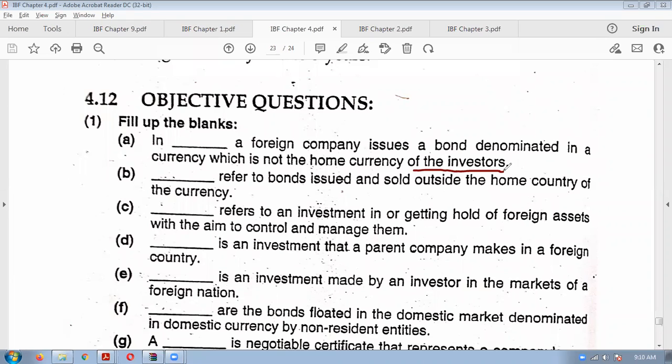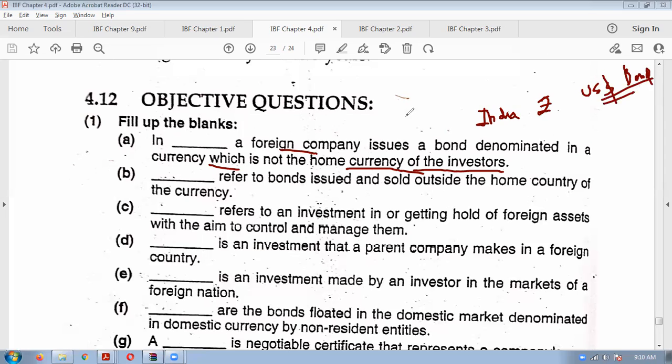If a foreign company issues bonds denominated in a currency which is not the home currency of investors, which type of bond is it? Suppose in India, US dollar bonds are issued, and India's currency is rupees. If some foreign company issues US dollar bonds in India, which bond will it be called?